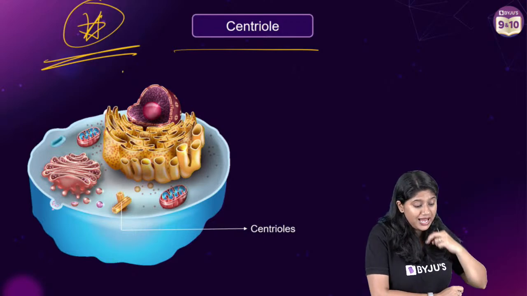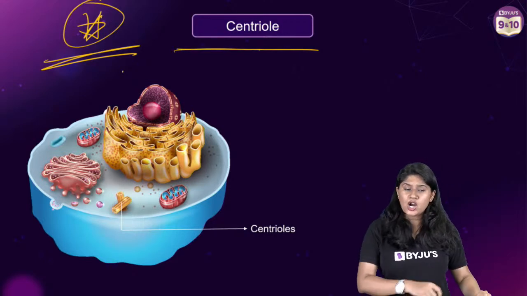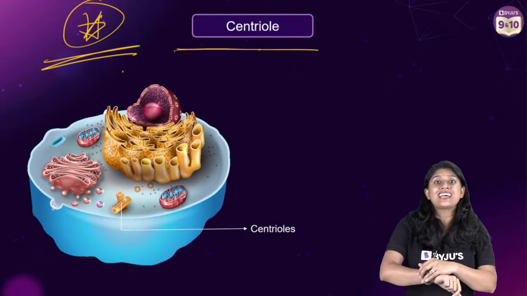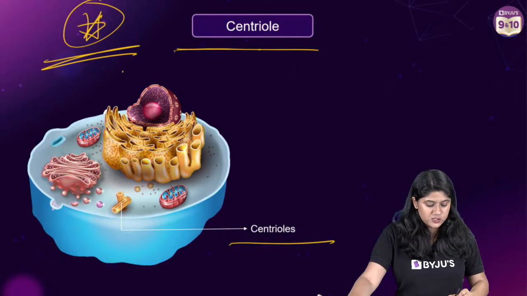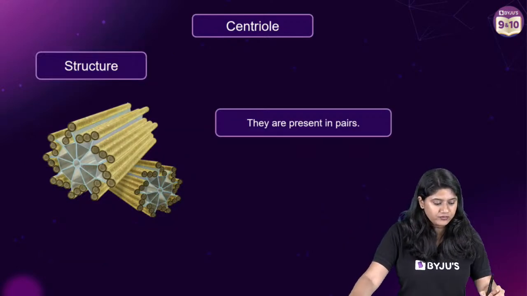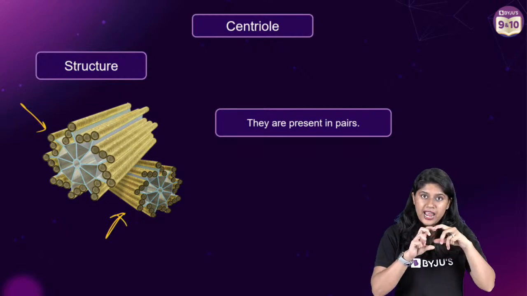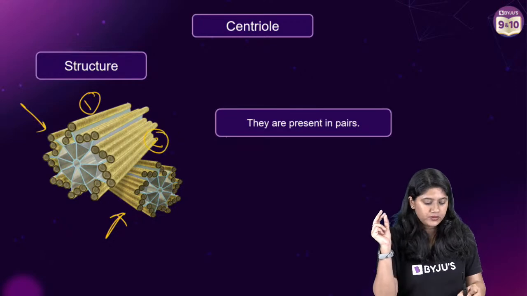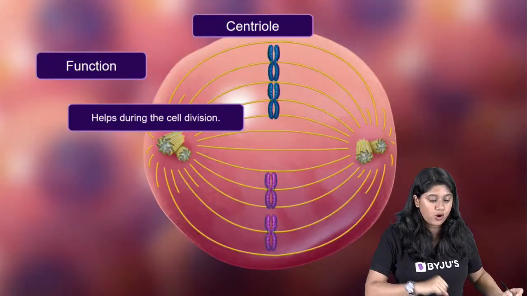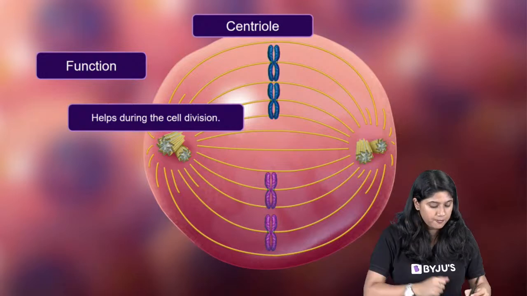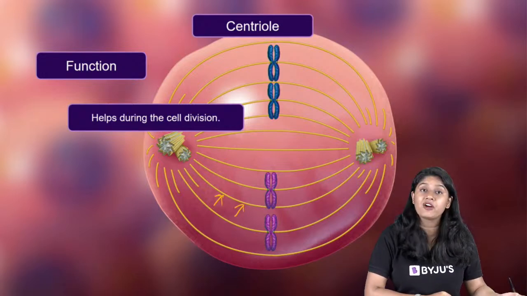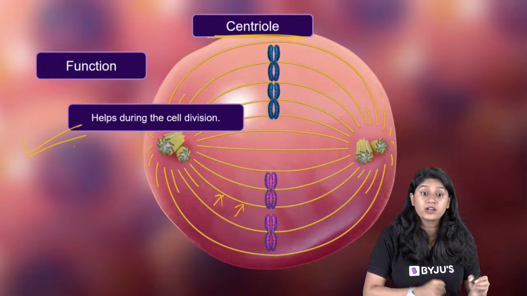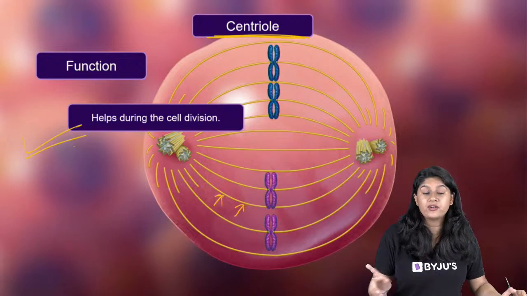Good, everyone. So now the last one over here is the centriole. It's not mentioned in our textbook, it's extra information for all of us because you'll be learning this a small bit in cell division. Centrioles are very special organelles. In one centriole, we have 2 structures, 1 and 2. They occur in pairs and they help in the formation of spindle fibers. These yellow color threads are called spindle fibers and they help in cell division. You can read more about it, but this is very interesting.